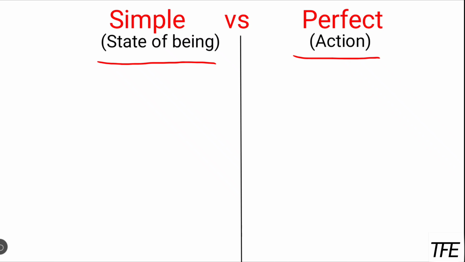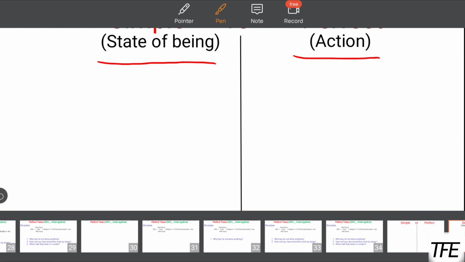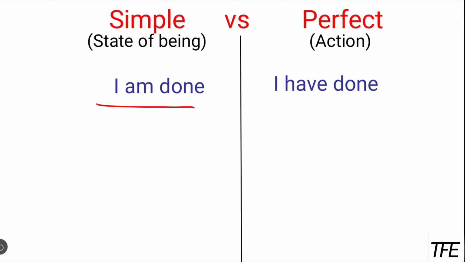Like that we have some actions. And there are some sentences that can be explained in both ways, like "I'm done" and "I have done". Suppose I had to make this video and now I'm done with this video, and I have done this video. It means that I have shot this video. So I'm done and I have done. If you are taking your dinner or your breakfast, you have done your breakfast, you are done with your breakfast. But we don't use the object like breakfast. Generally, in speaking, we say "I'm done" or "I have done". So both are correct, don't get confused.